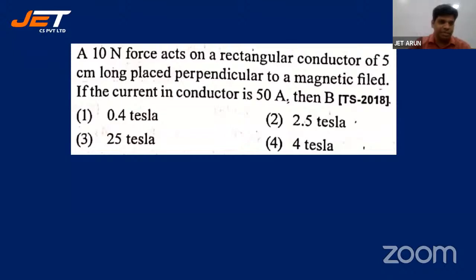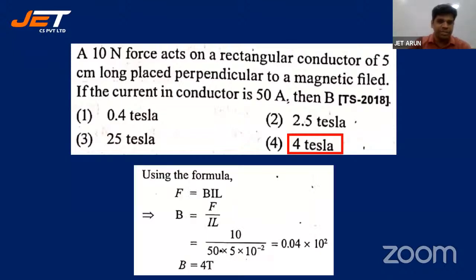Good. Let's look at the answer, students. It's 4 Tesla. Absolutely right. Some of you got 3. The calculation seems to have gone wrong. Have a look. Here is the solution. Using the formula F is equal to BIL, B is equal to F by IL, which is equal to 10 newtons by, 50 centimeters is given. Sorry, 5 centimeters is given.